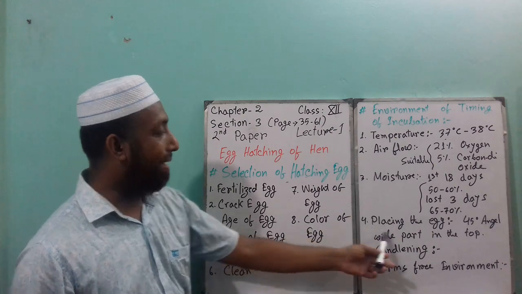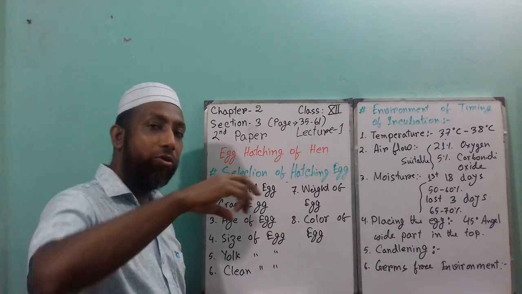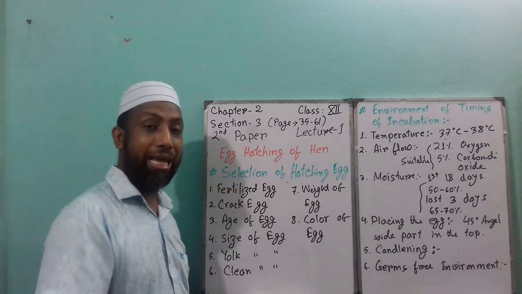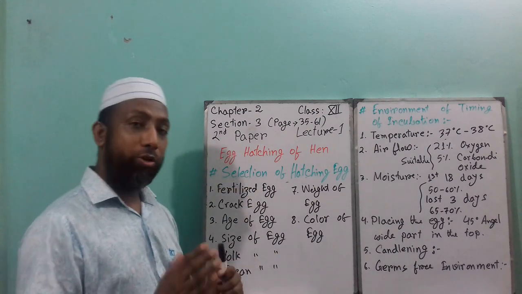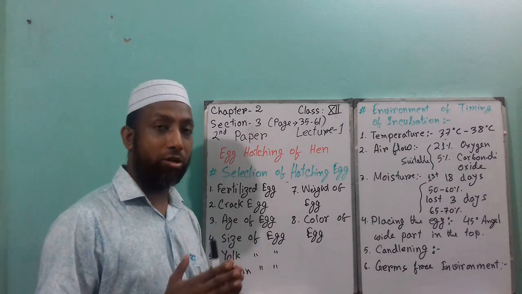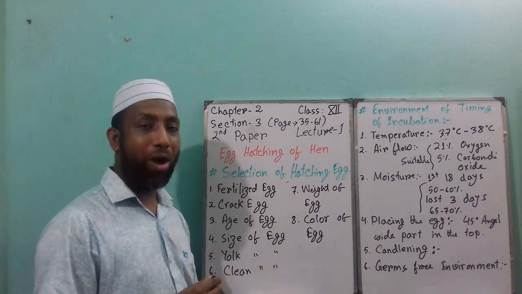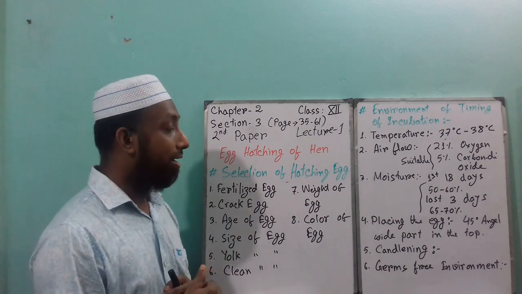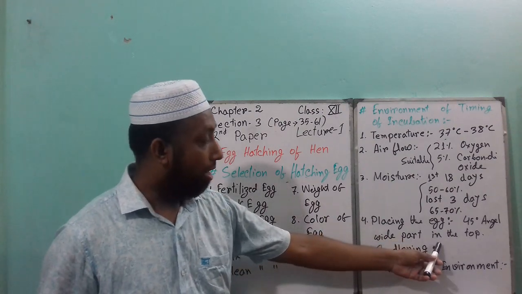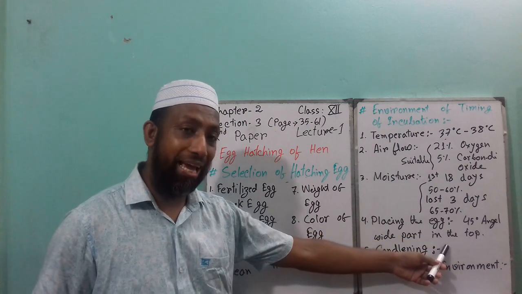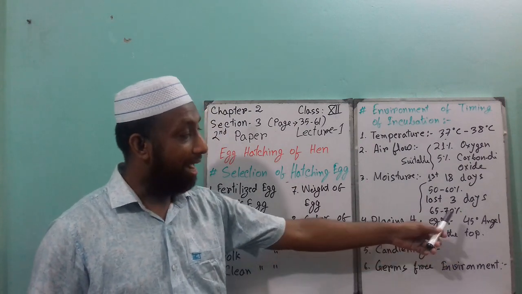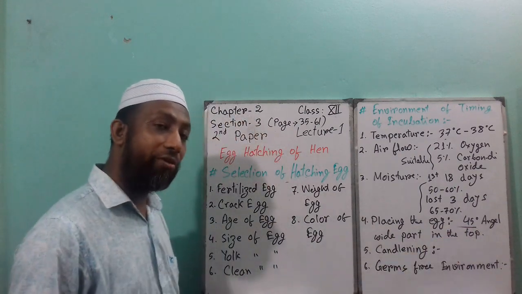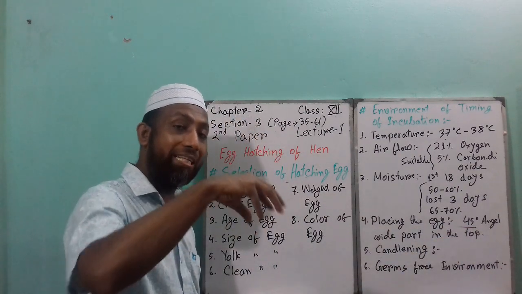Next point is placing the egg. How do you place the egg when you incubate or hatch the egg? We know there will be two sides: one is the wide part and the other one is the narrow part. The wide part should be on the top when you place the egg, and definitely that should be at a 45 degree angle.